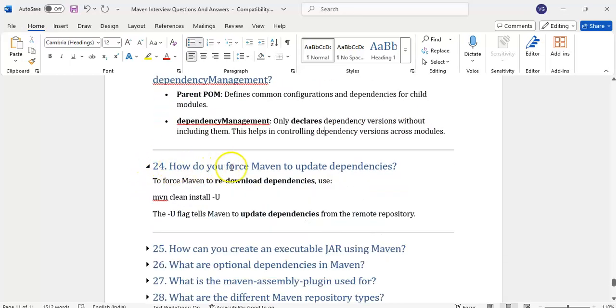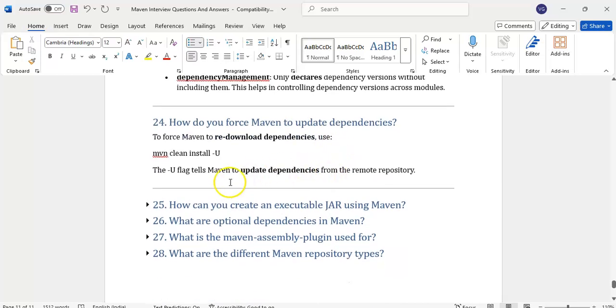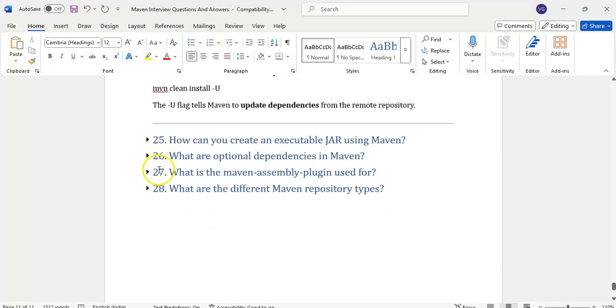How do you force Maven to update dependencies? Suppose the dependencies are already there, and I want to re-download them. Then use mvn clean install -U. The -U means it will force update and download the dependencies again.